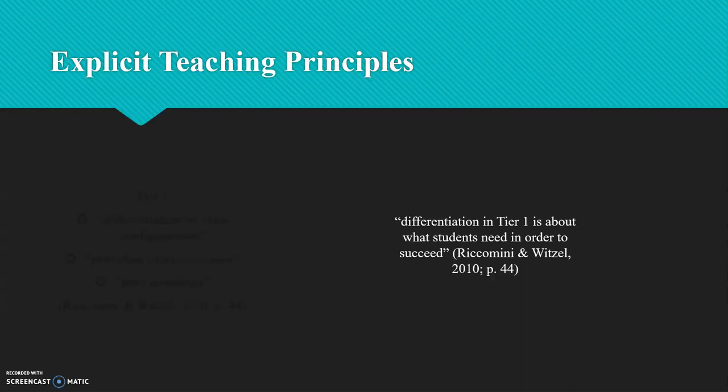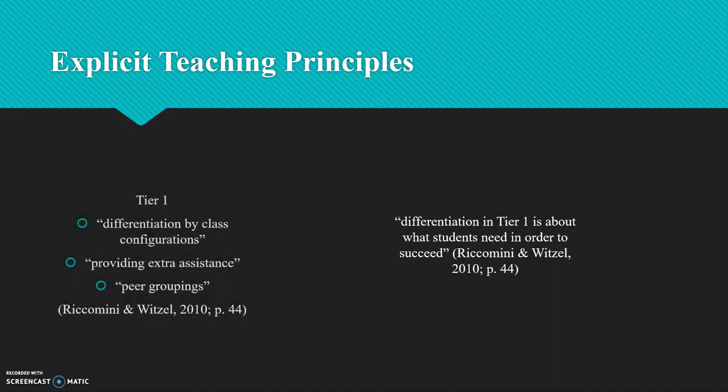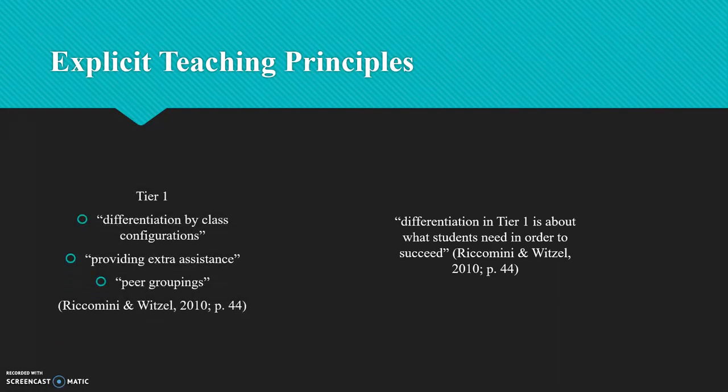Tier 1 should include general education curriculum that is supported by research, as well as researched instruction. Tier 1 delivers curriculum in a manner that meets the needs of the students in the classroom. The strategies found in Tier 1 include, but are not limited to, differentiation by class configurations, providing extra assistance, and peer groupings.